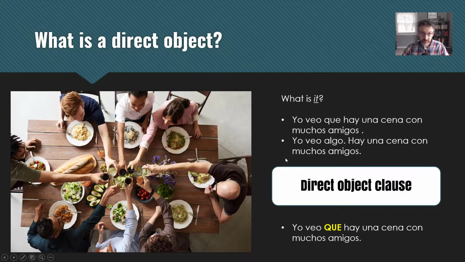But a direct object can be a direct object word, a direct object phrase, or a direct object clause. And if it is a clause, you have to have a connecting word to introduce that clause within the larger sentence.